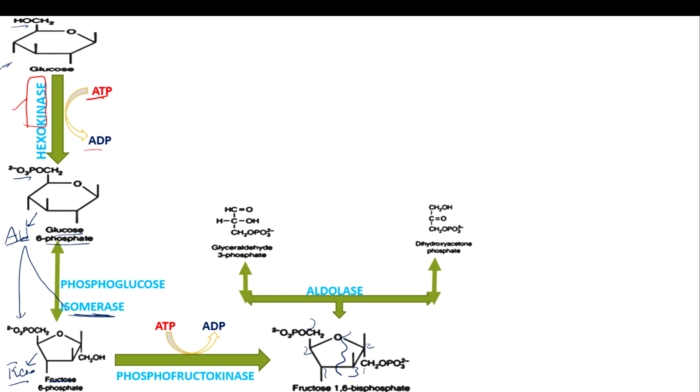Also, glyceraldehyde 3-phosphate and dihydroxyacetone phosphate are interchangeable. Again the same concept here: this is an aldose example and this is a ketose example. The conversion of aldose to ketose is performed by the enzyme called isomerase. Here the isomerase is triose phosphate isomerase, because three carbons are involved and a phosphate is also present on the three carbons.